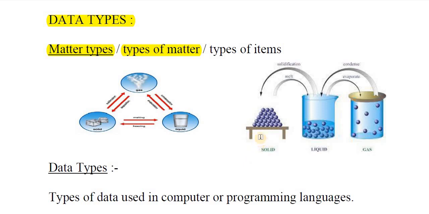Solid items we can store on a flat surface, liquid items we can store in a jar type of container, and gas we can store in a closed jar or bottle with a cap. So depending upon the type of matter, we store in different containers.